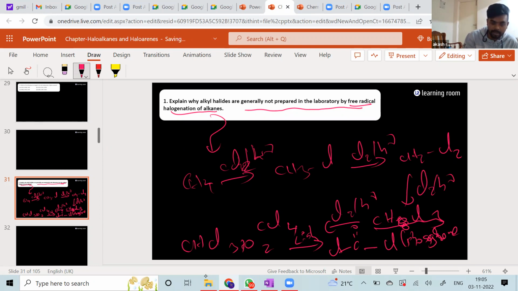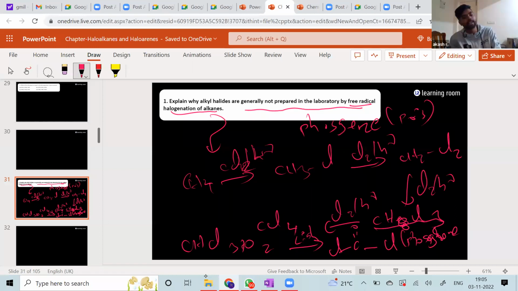H is not there. I'll write it somewhere here. Phosgene. Now this is the poisonous gas, and if we inhale it, it's very dangerous for us. That's the reason why we are not doing it. That's good. Moving on.